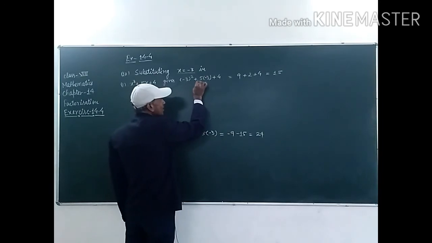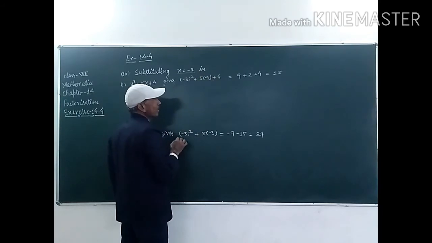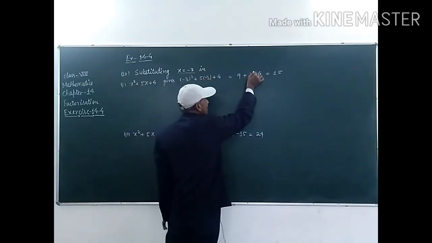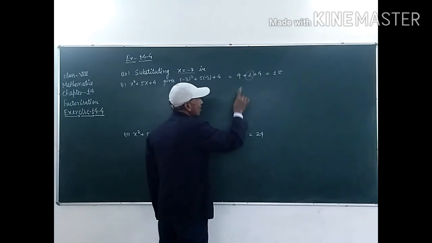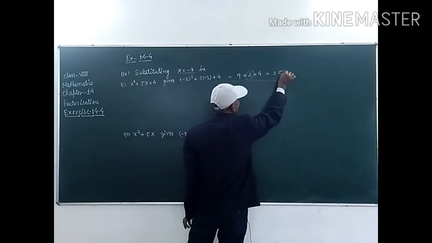But in this part, student, it is 5 into minus 3, not 5 minus 3, because there is a bracket and it is 5 into minus 3. It will be 5 threes are 15 and minus 15, but in this part it is wrong. So, this one is incorrect.